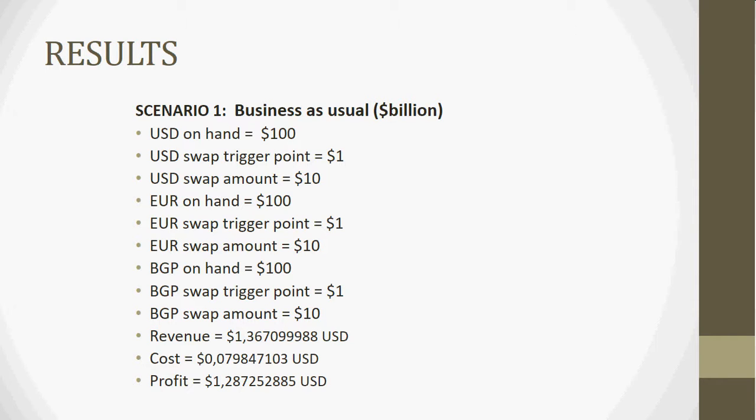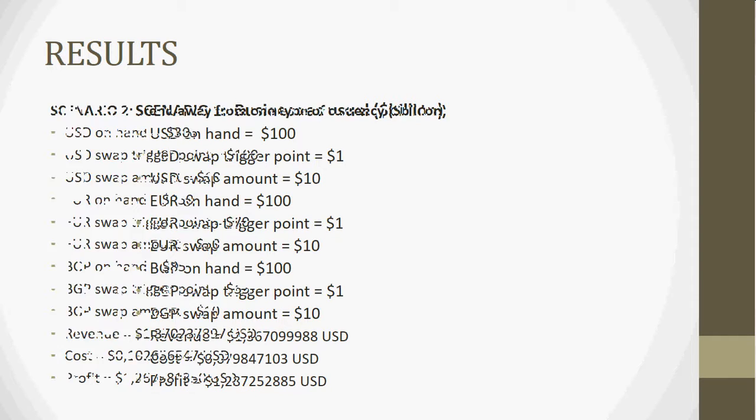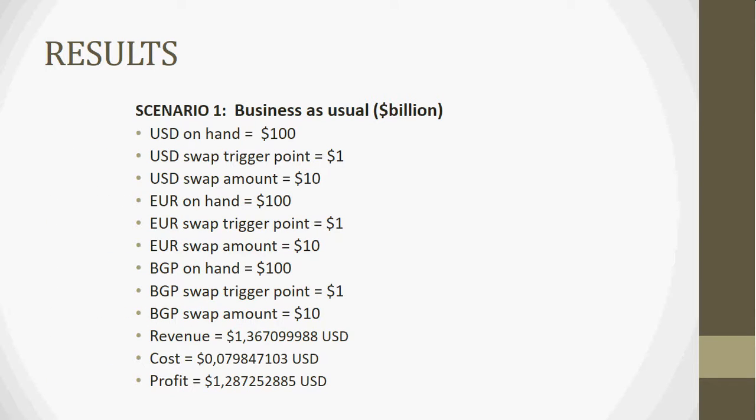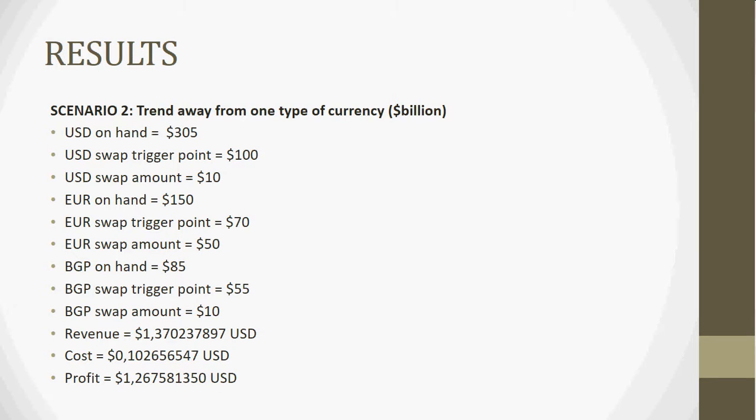For the business as usual scenario, inventory starts at $100 billion of each type of currency. If at any time of the day any of the inventories fall to $1 billion, it has to request $10 billion from Global Bank. With these parameters, SafeBank has a profit of almost $1.3 billion for a period of 10 days.